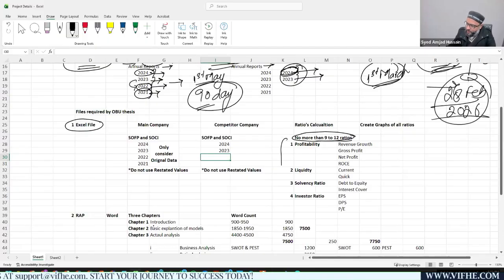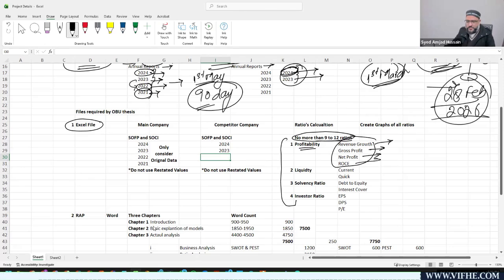You have 4 groups of ratios. One is related to profitability. In this profitability section, you can select either 2 or 3 ratios, right? I have given you examples: revenue growth, gross profit, net profit, operating profit margin, return on capital employed. There are a lot of ratios available under the head of profitability. So you can select any of the ratios, right? Then there is another section, liquidity. You can select current ratio or quick ratio, both ratios in that section.